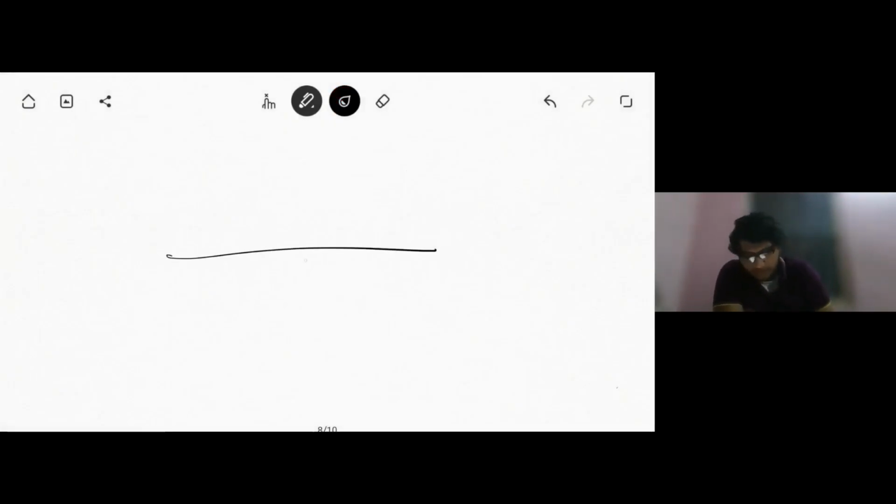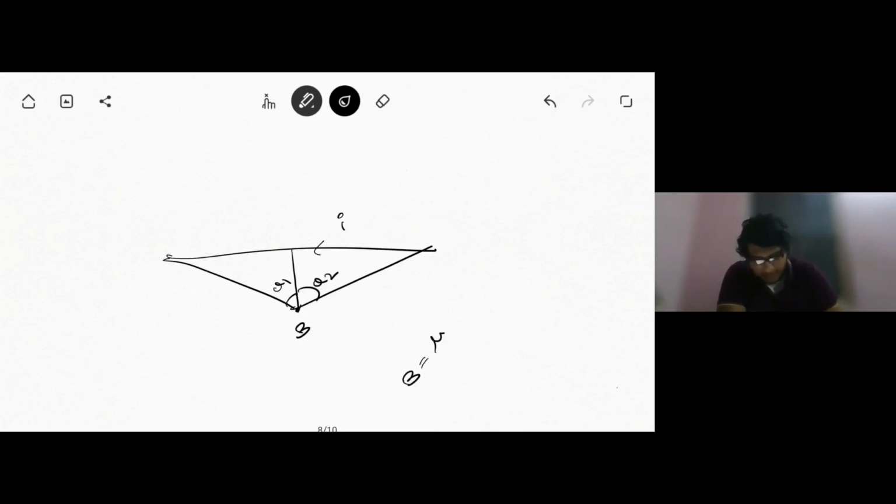Okay. Now suppose this is a wire of finite length carrying current I, and we wish to calculate the field at a point B. This angle is theta 1, this angle is theta 2. In that case, we can write this B is given by mu naught I by 4 pi D into sin theta 1 plus sin theta 2. This is the field at that point.